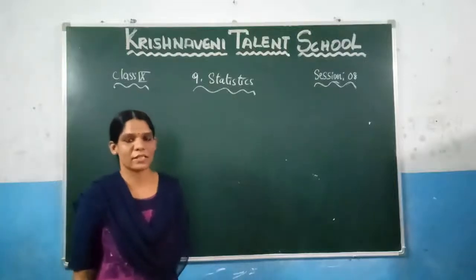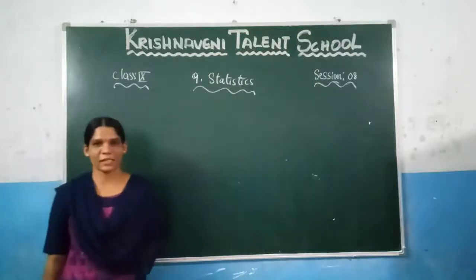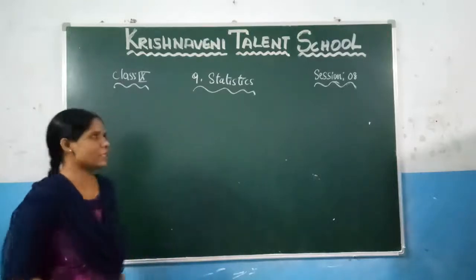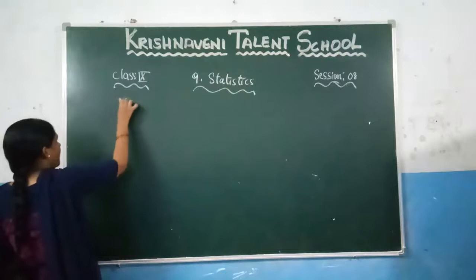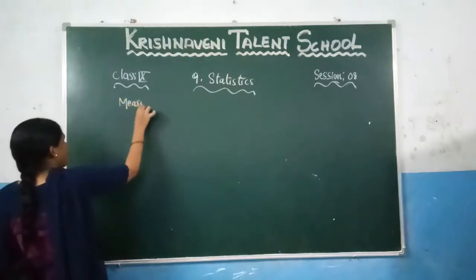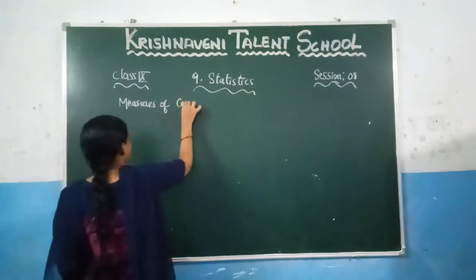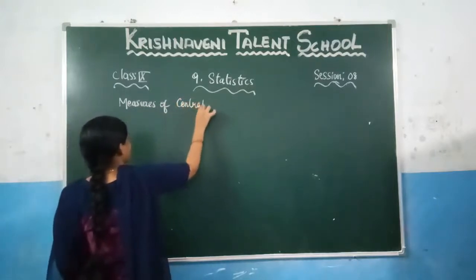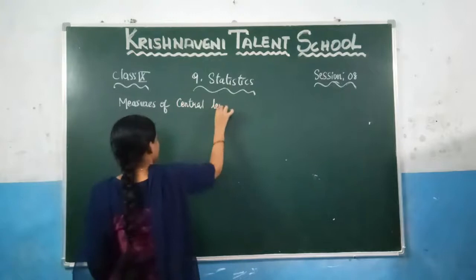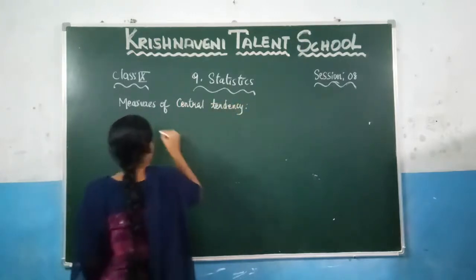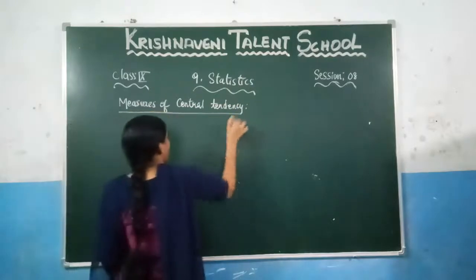Class, we are going to discuss the measures of central tendency. So let us see what the measures of central tendency are.